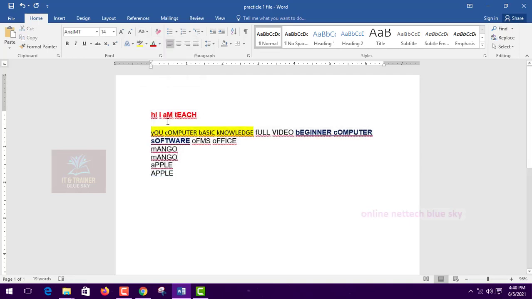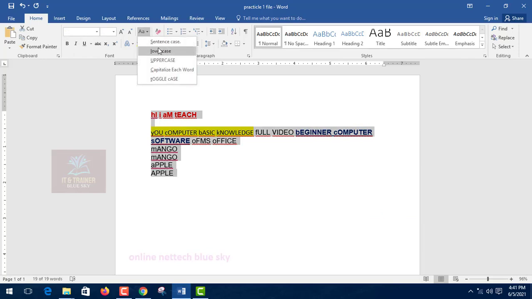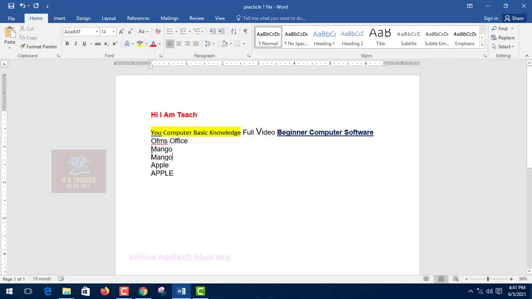So one type of showing everything word first letter small and other capital. So you can see just this word beginner type. So first letter B, first letter C, you can see just here. So this is one type of first letter you want small and other capital. So using these options, but if you want the first letter capital and other words small, you can use capital